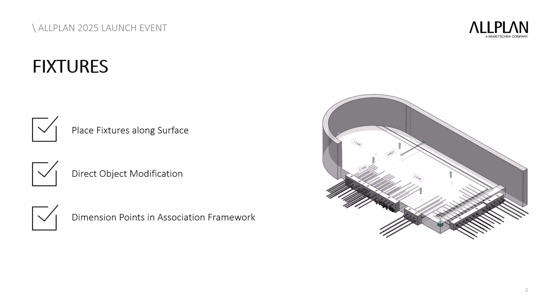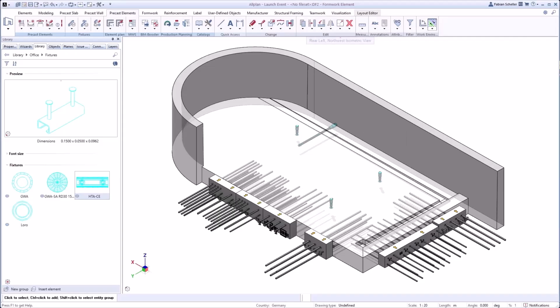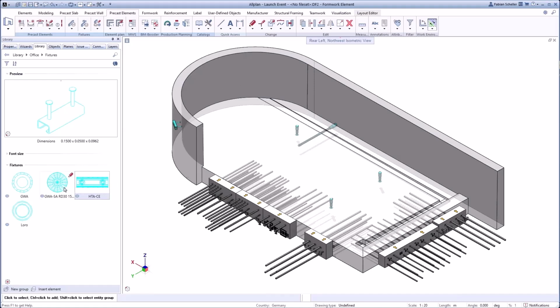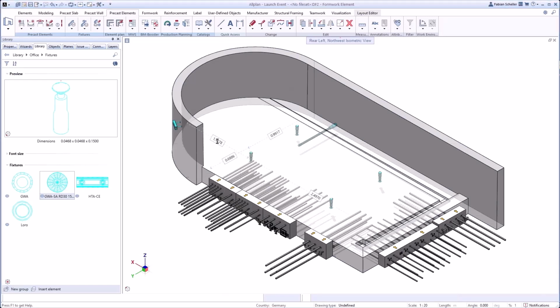In 25, we finalized the work and implemented the placement of fixtures along surface. Direct object modification makes adjustments on the placement intuitive and faster, and we added the possibility to create dimension points for associative dimension lines to increase the performance and the handling. With just one click, the fixture is transformed into the correct position based on any reference surface. The handling with handles is extremely intuitive and efficient for modification.